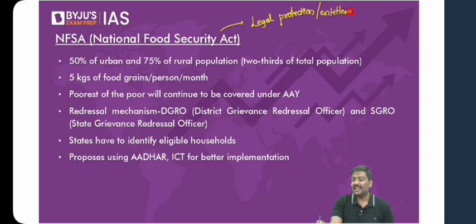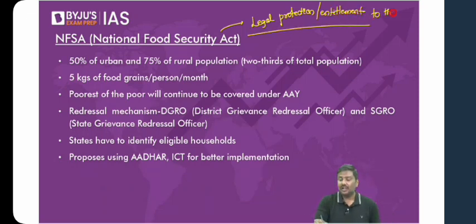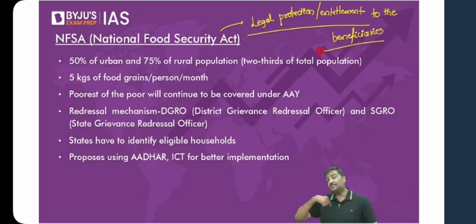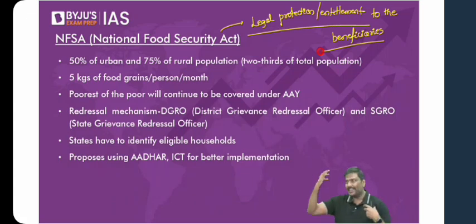We are providing certain legal protection or entitlement to the beneficiaries. That is, if I am covered under NFSA, if I am one of the beneficiaries under NFSA, it is my legal right to get 5 kgs of food grains every month. I hope you understand this. If I'm one of the beneficiaries under the National Food Security Act, it is now my legal right. It's not any charity of the government. It is my legal right to get 5 kgs of food grains every month from the government. That is why the NFSA is very, very important.